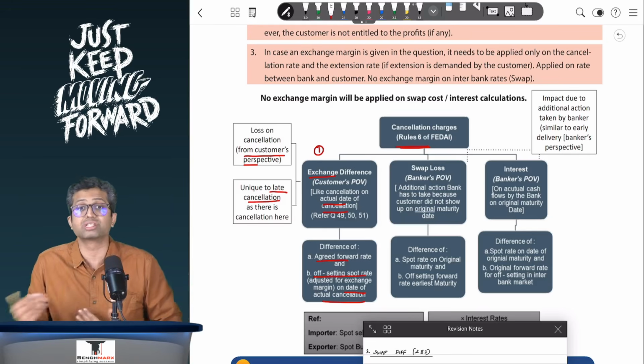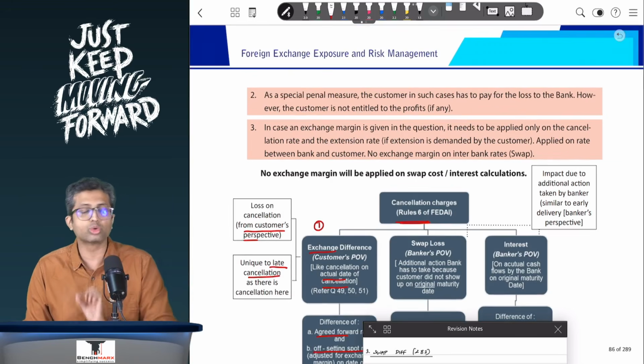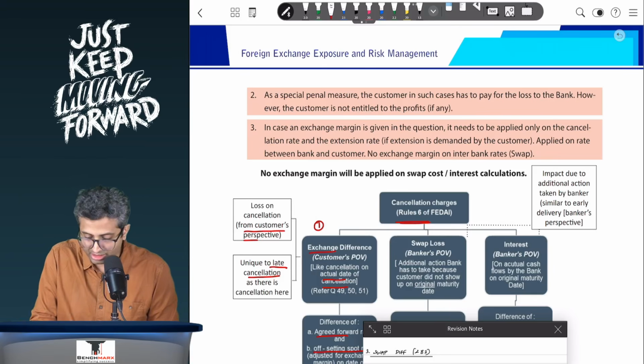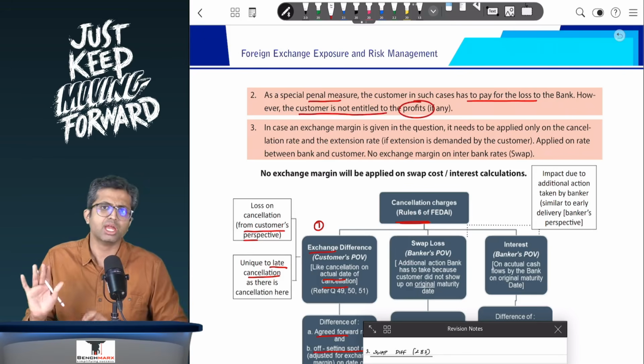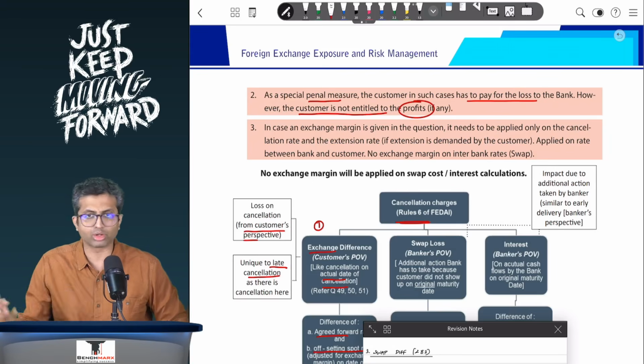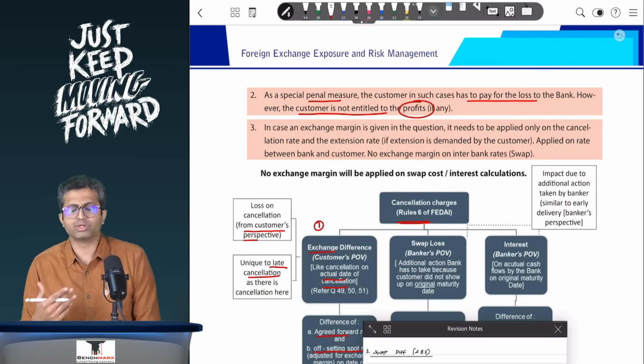This is because it is a special penal measure, and this is only and only unique to late automatic cancellation, as a special penal measure. The customer has to pay for the loss to the bank. However, the customer is not entitled to the profits, if any, on either of this: interest, exchange difference or